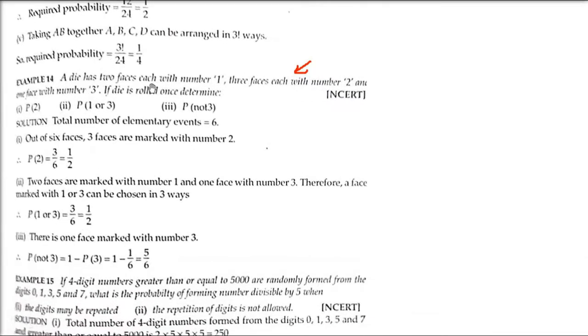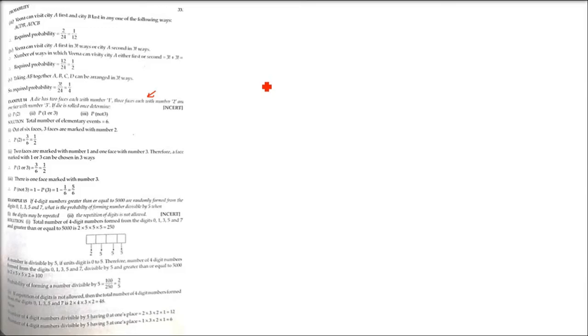So the first one is: a die has two faces with each number 1, three faces each with number 2, and one face with number 3. The die is rolled. Then you have to find out, these are three options. So let us see one of them.